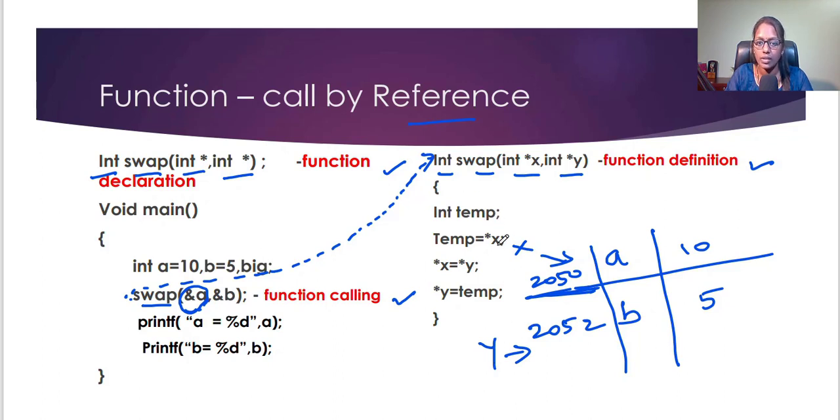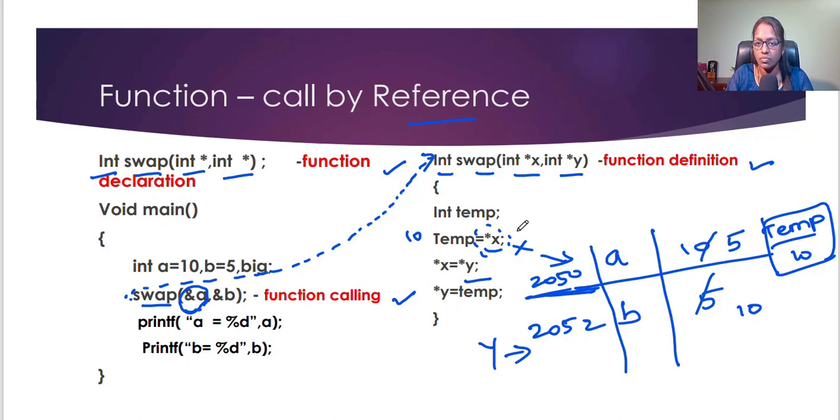So now what I am doing is, star x means the value at the address. In this 2050 location, whatever value is present will be assigned to temp. So 10 will be assigned here. And then star y. Star y means the value at the address. So this is 5. This 5 will be assigned to star x. So here this will become 5, and then star y equal to temp. The temp value is 10, so now the y value is 10, right?